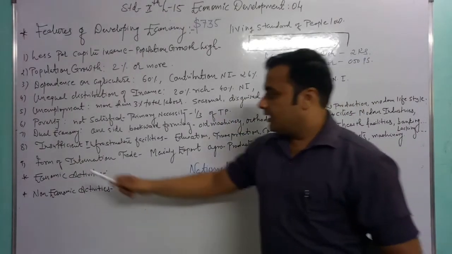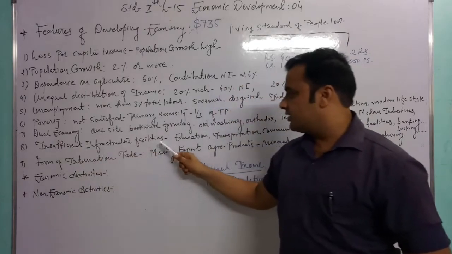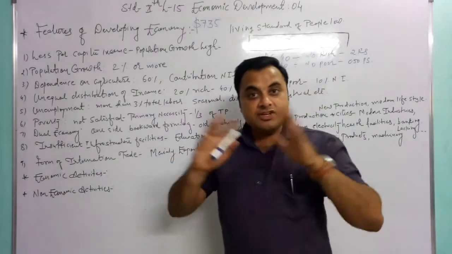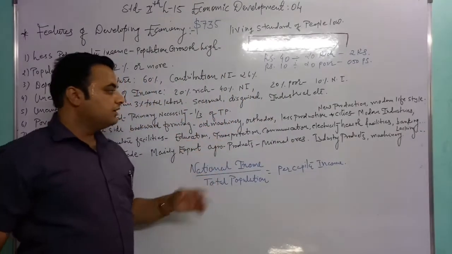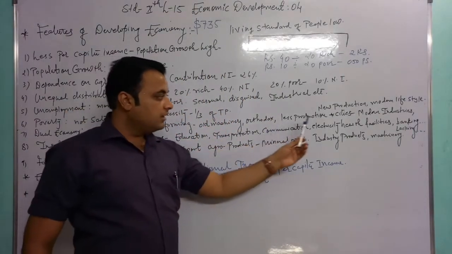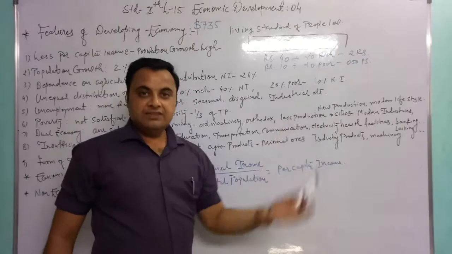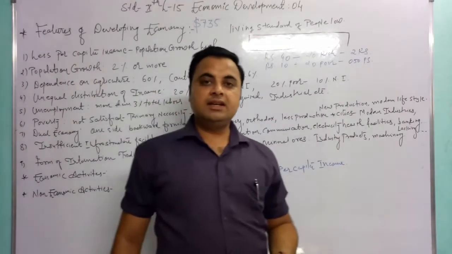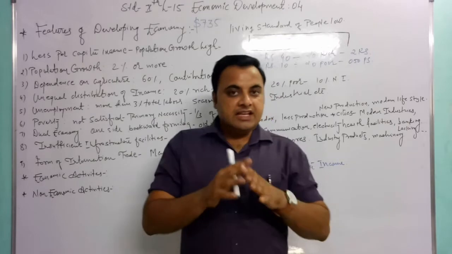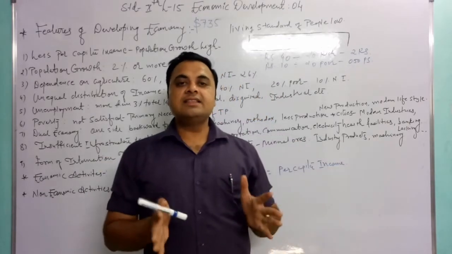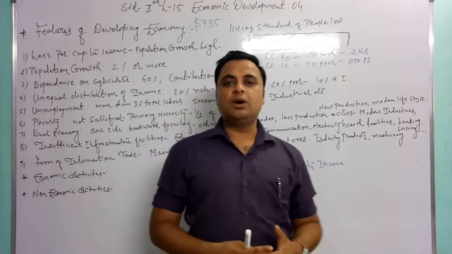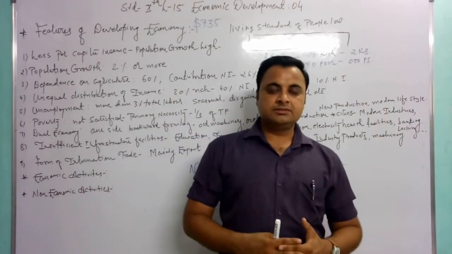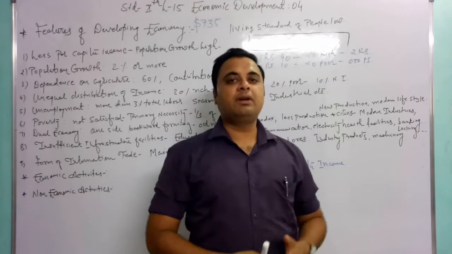Next point, insufficient infrastructure facilities. The infrastructure facilities like education, transportation, communication, electricity, health facility, medical facility, banking facility, these types of facilities, we can say there is a lacking of these types of facilities, बहुत ही कमियां होती है ऐसे nations के अंदर, not in a proper manner, not in a proper way.